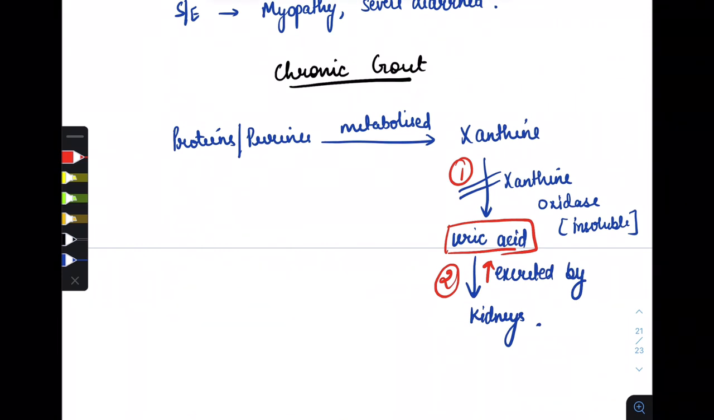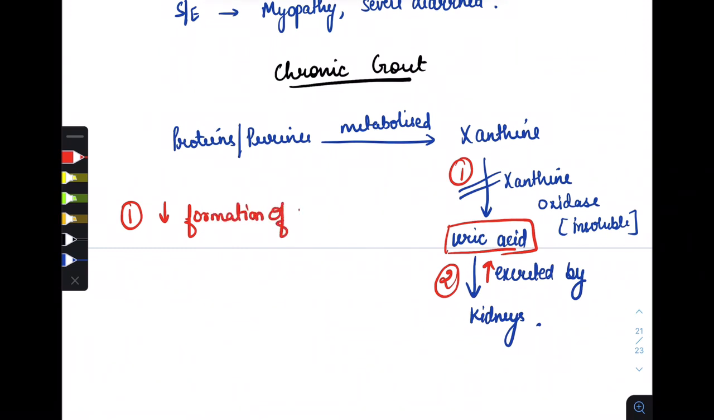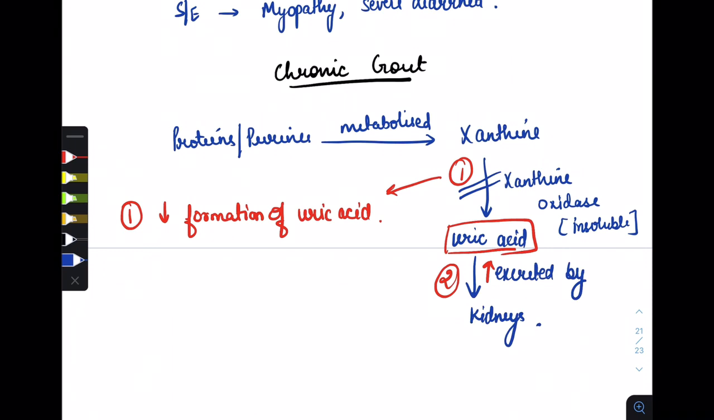Now for the inhibition of xanthine oxidase, here we have the first step, that is decreasing the formation of uric acid. This is the first step. We have to decrease the formation of uric acid, and how can we do it? We can do this by inhibiting xanthine oxidase.